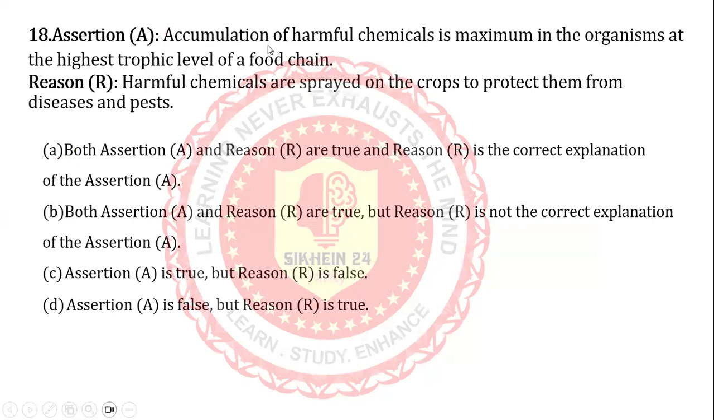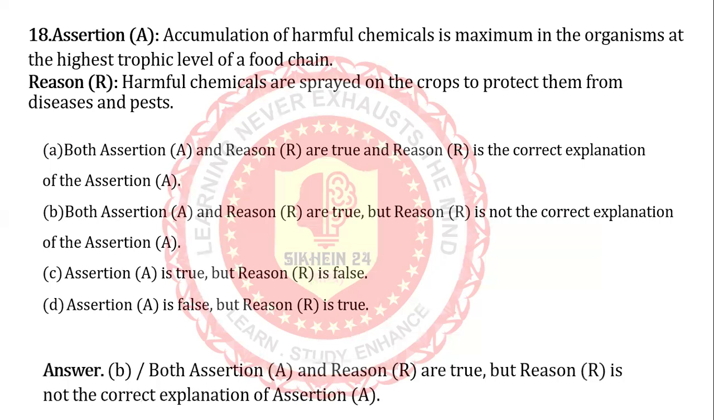Next, assertion: accumulation of harmful chemicals is maximum in the organism at the highest trophic level of a food chain. Reason: harmful chemicals are sprayed on the crops to protect them from diseases and pests. Which is correct? A, B, C, D. Which option is correct? So let's see. B is the correct one.